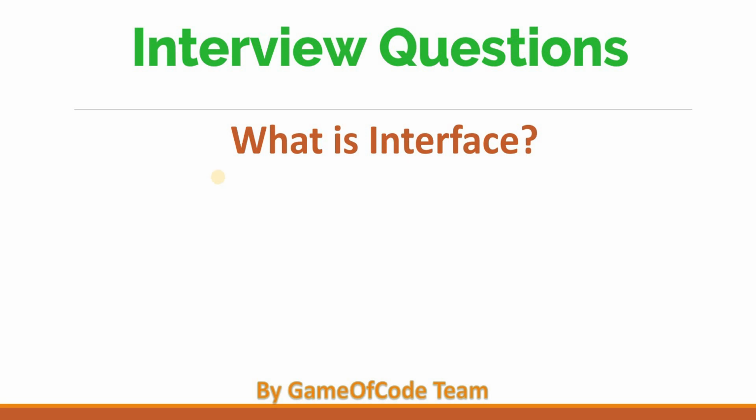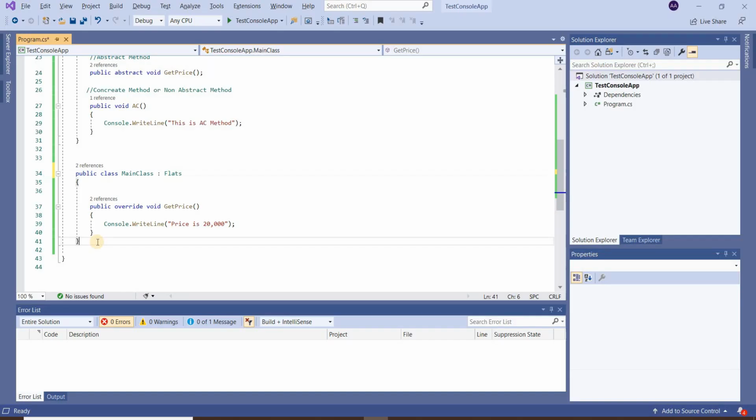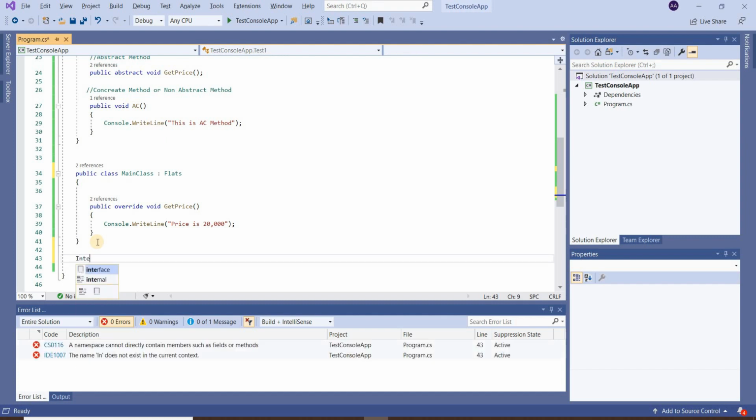So let's understand this by practical. So let's create an interface. An interface is created by the keyword interface.